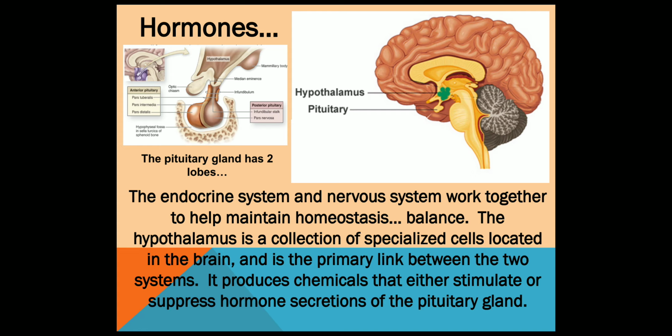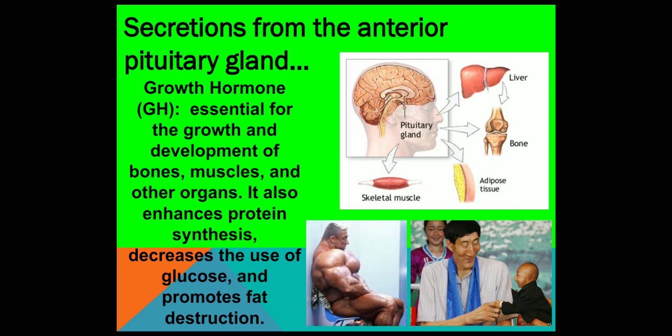Then the pituitary gland has two lobes. The endocrine system and nervous system work together to help maintain homeostasis. Homeostasis means the balance in the body. The hypothalamus is a collection of specialized cells located in the brain and is the primary link between the two systems, and it produces the chemicals that either stimulate or suppress hormone secretions of the pituitary gland.